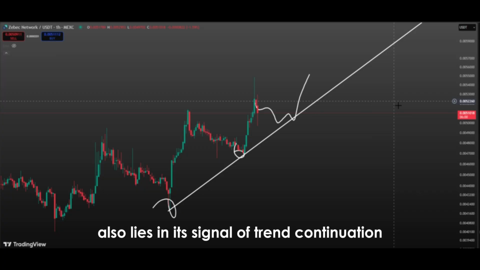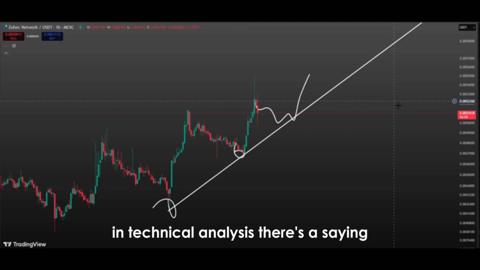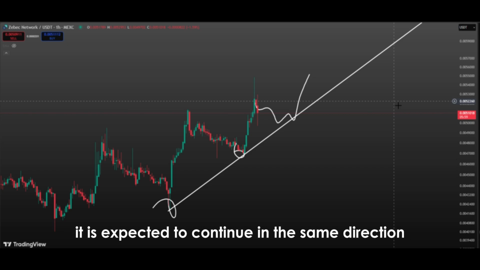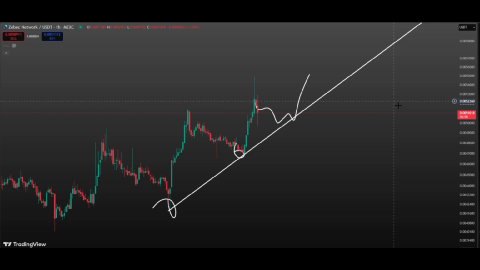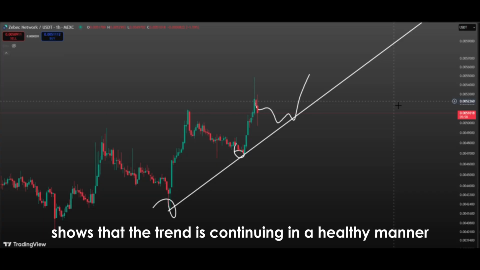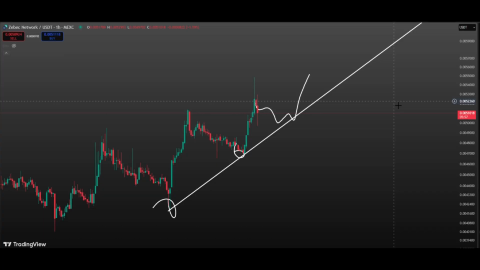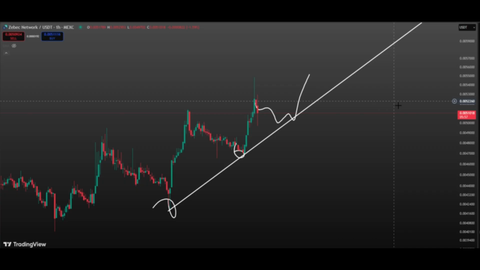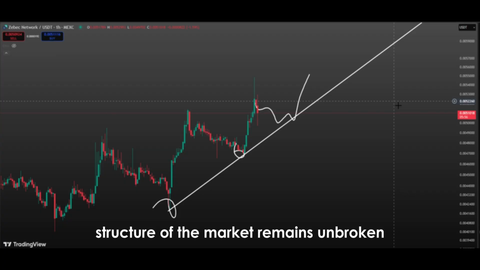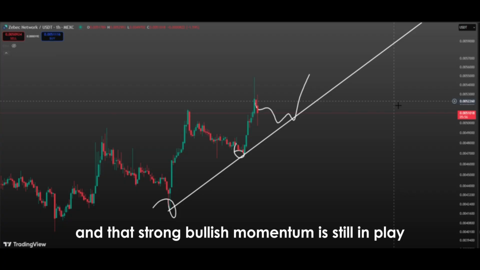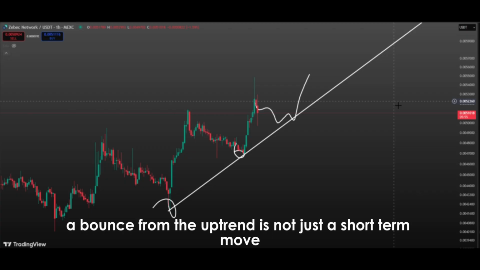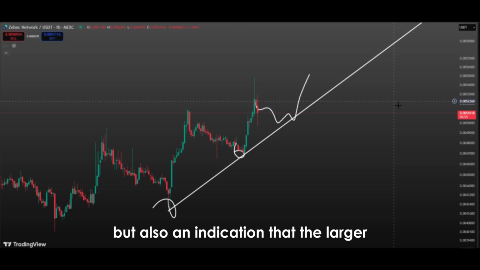The strength of a bounce also lies in its signal of trend continuation. In technical analysis, there's a saying, "The trend is our friend." As long as the trend is intact, it is expected to continue in the same direction. A bounce from the line in an uptrend shows that the trend is continuing in a healthy manner. This is a positive signal both for short-term traders and long-term strategists, because it confirms that the upward structure of the market remains unbroken and that strong bullish momentum is still in play. Therefore, a bounce from the uptrend is not just a short-term move, but also an indication that the larger upward story is continuing.